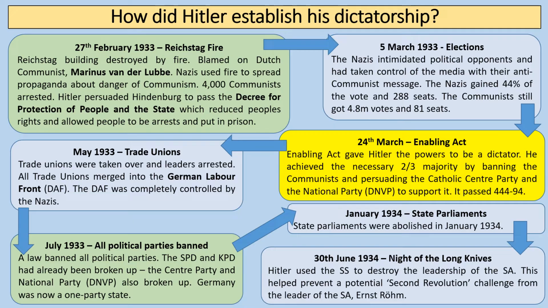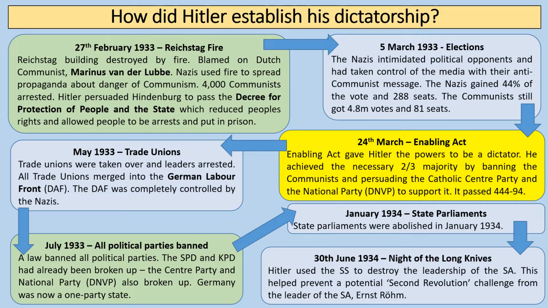So how did Hitler establish his dictatorship? Well, I think it's really important to have a good timeline understanding of how Hitler did this. So he was appointed Chancellor on the 30th of January 1933. So the first big event to be aware of is the Reichstag Fire. So on the 27th of February 1933, the Reichstag is destroyed by fire. This was blamed on the Dutch communist Marinus van der Lubbe, and the Nazis used the fire to spread propaganda about the danger of communism.